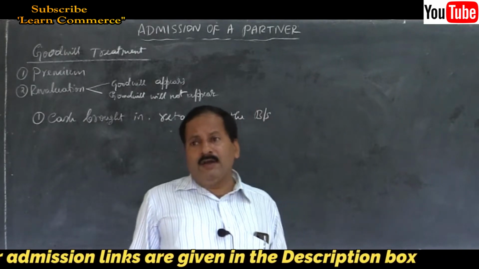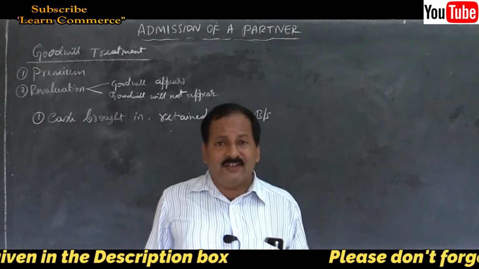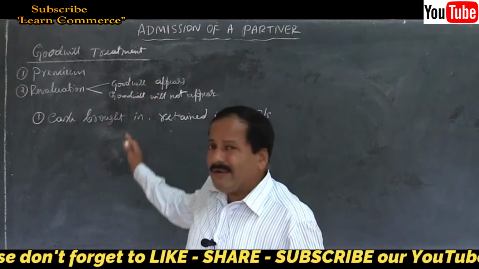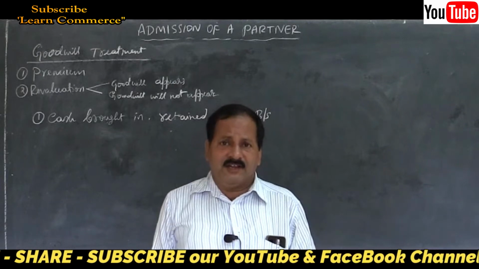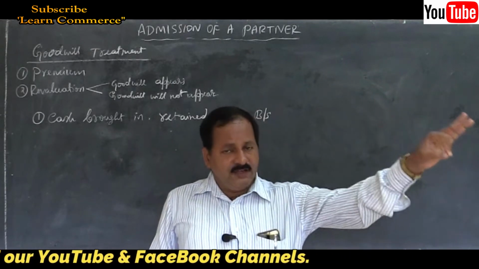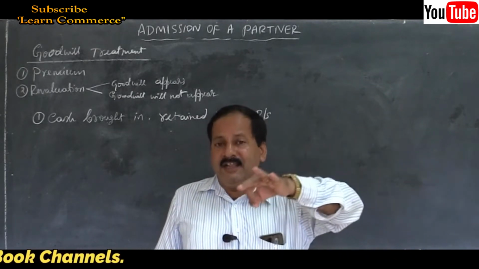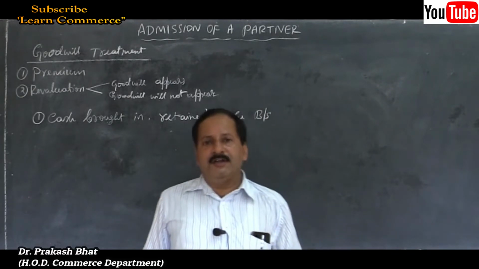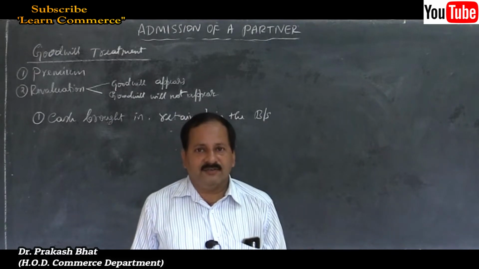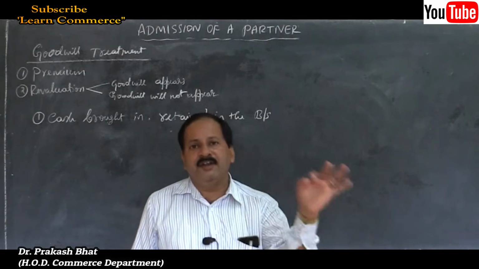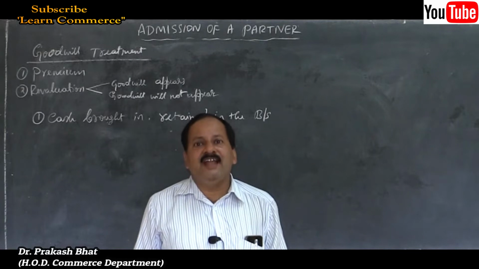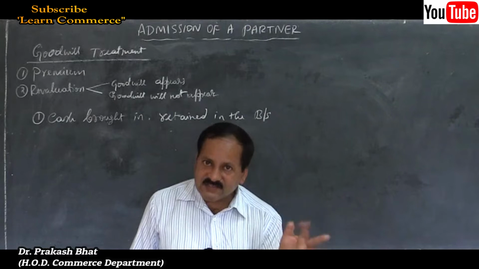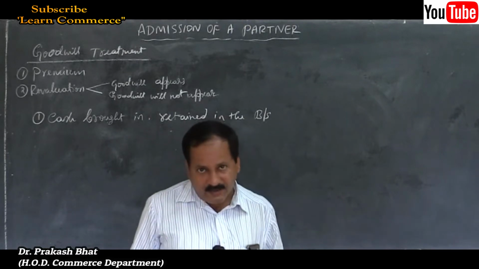Remember, for cash or cheque brought in towards capital, the same journal entry remains under all the cases. That is, cash account debit to C's capital account. I will take C as the new partner, A and B as old partners. Remember this: cash account debit to C's capital account, or bank account debit to C's capital account. That is the entry for bringing cash or cheque towards capital. So forget about that part.